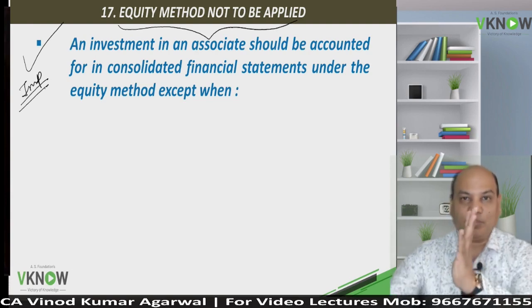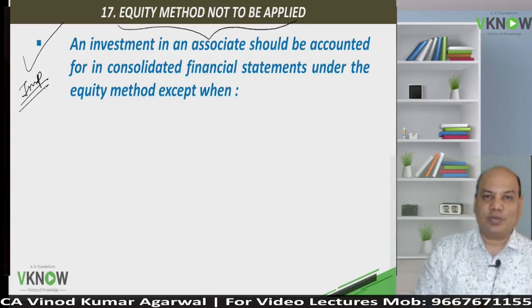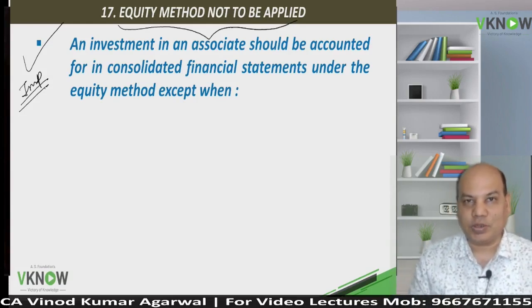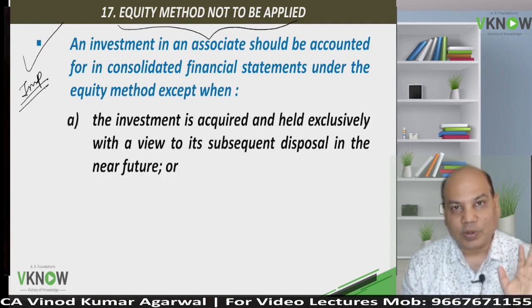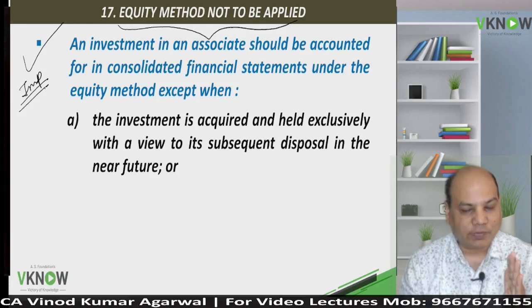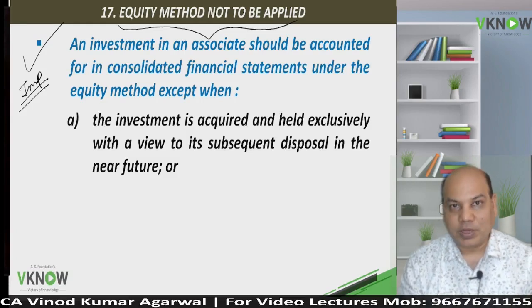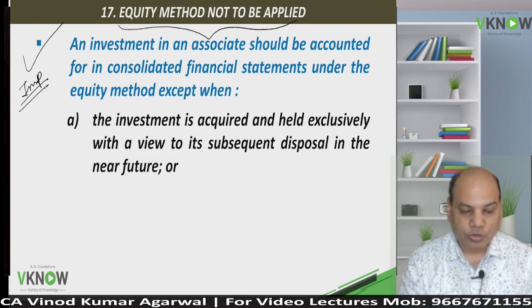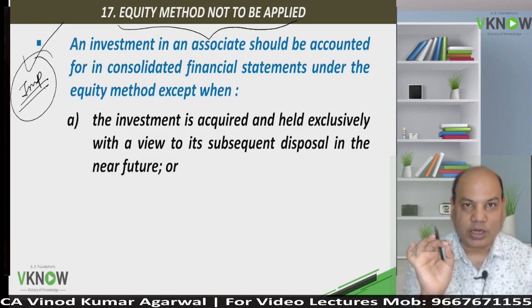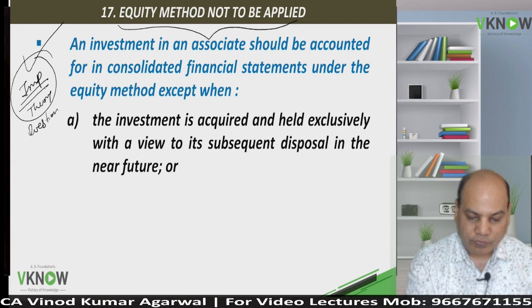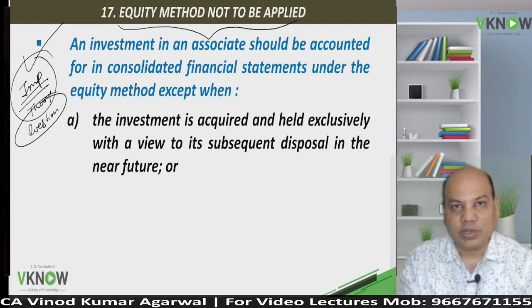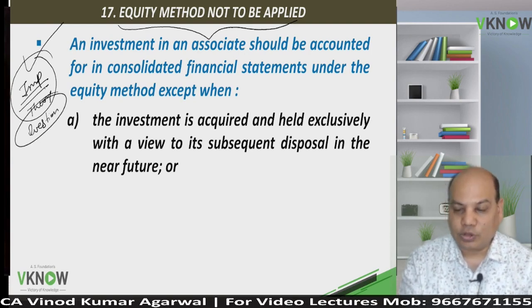Even though there may be another company where you are having a relationship of investor and associate, but the standard says don't worry, you don't have to apply equity method. Whatever we learned till now, till previous paragraph, was equity method. So for theory question, keep this in mind. Write down there, important theory question. When will AS23 or equity method not be applied even though there is an investor and associate relationship?